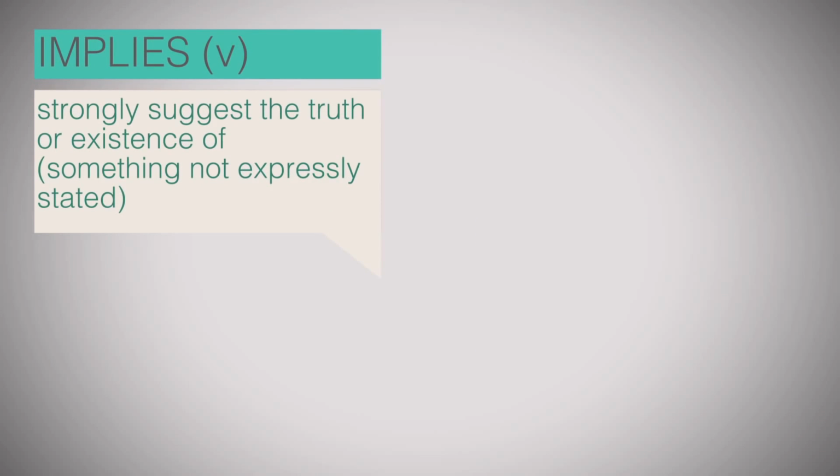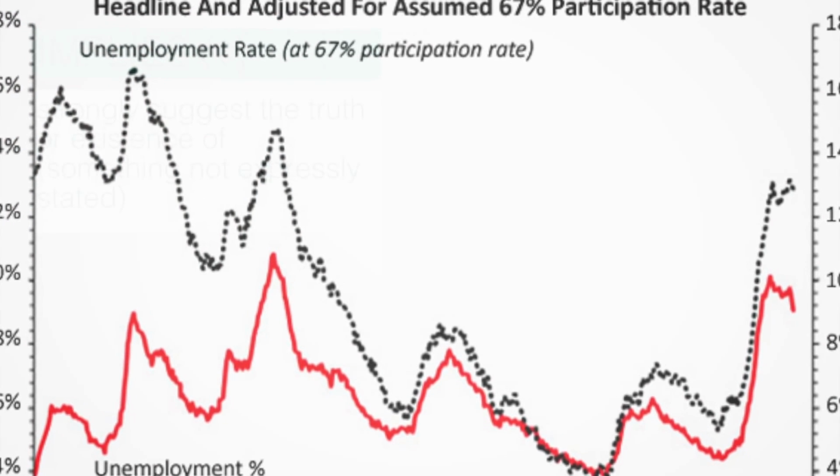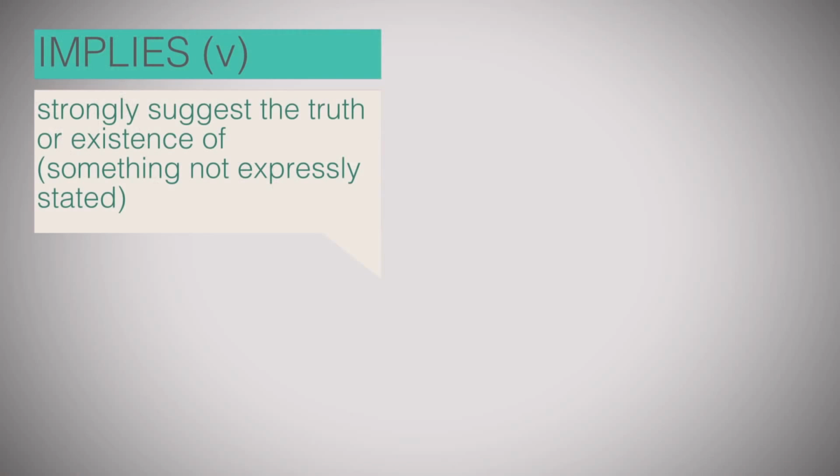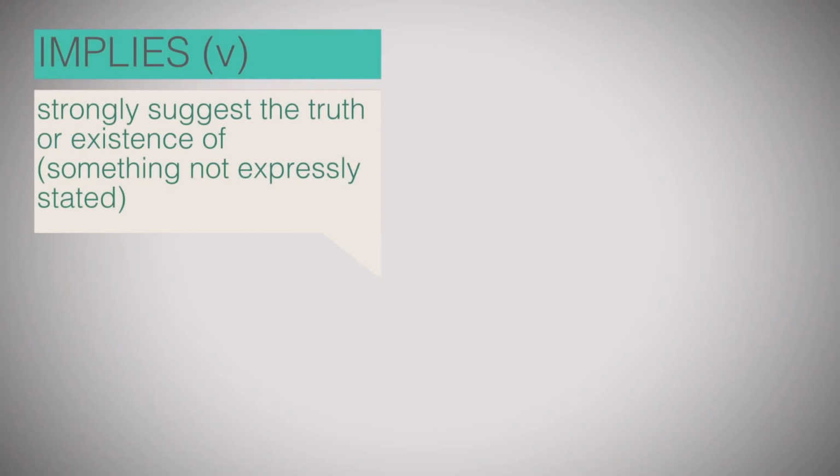Implies. Implies is a verb that means to strongly suggest the truth or existence of something not expressly stated. The report implies that 2 million jobs might be lost. On the other hand, images like this do not imply the existence of mythical creatures.